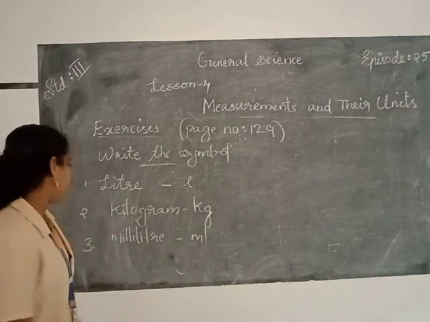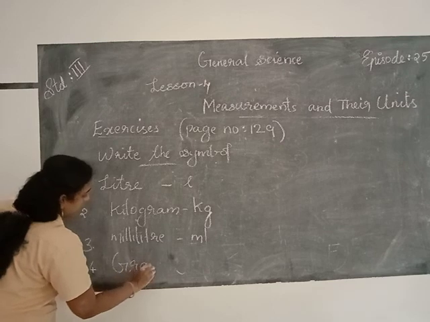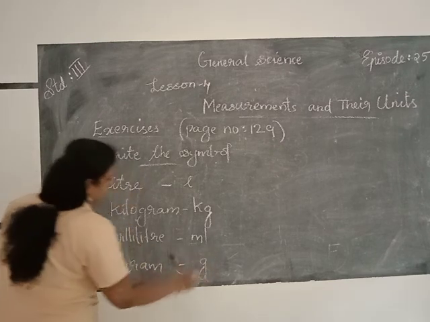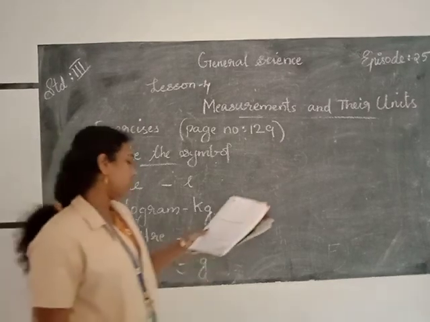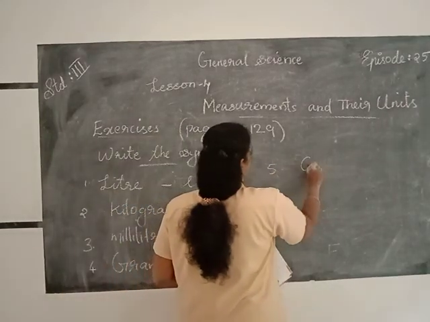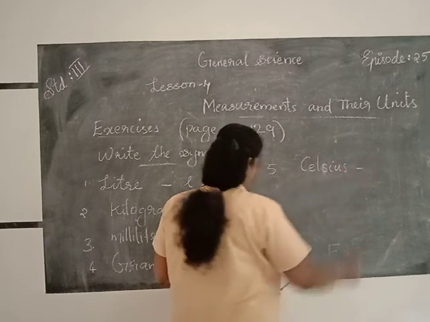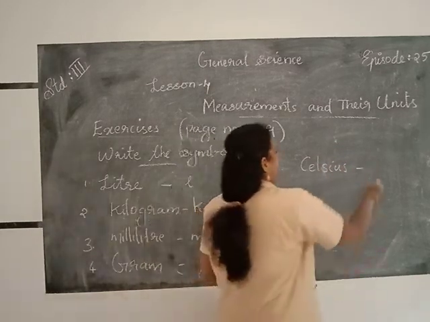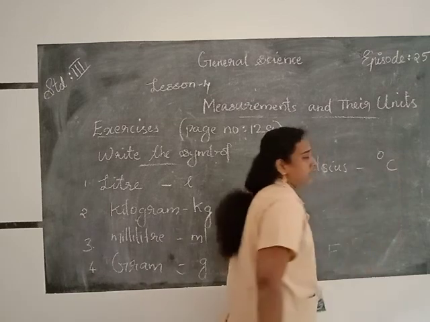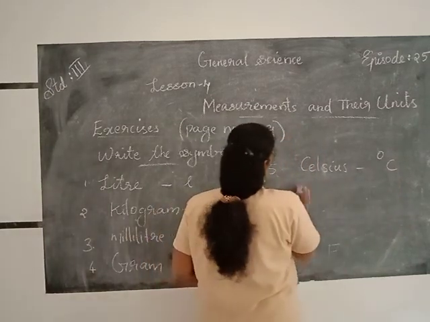Then fourth one, gram, G-R-A-M. And we denote gram by using small letter g. Then fifth one, Celsius. Celsius is denoted like this, degree Celsius. Then meter.